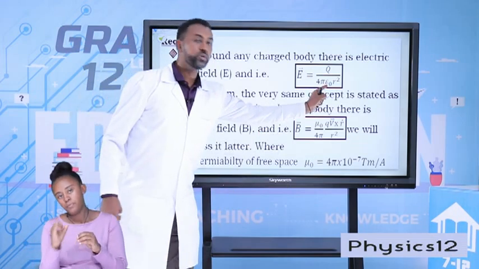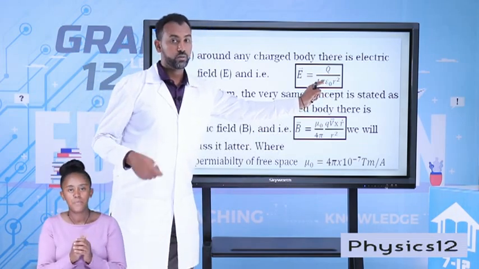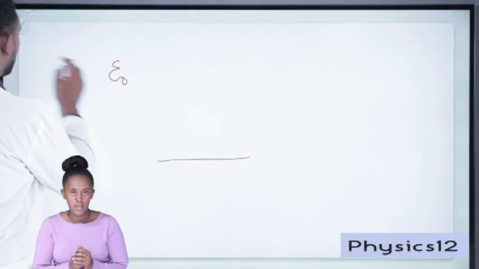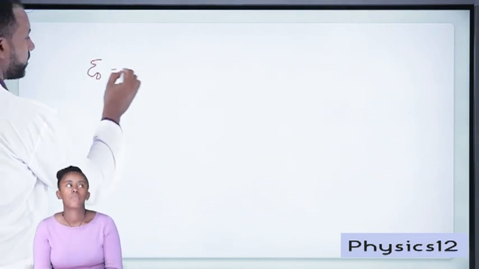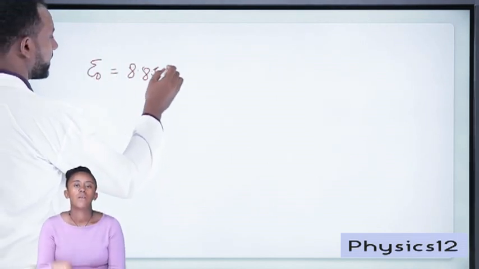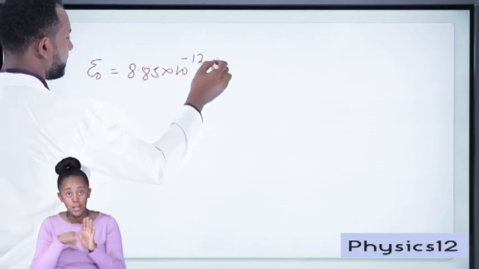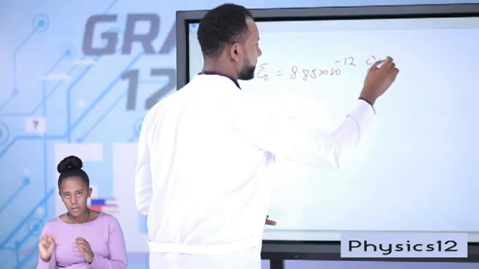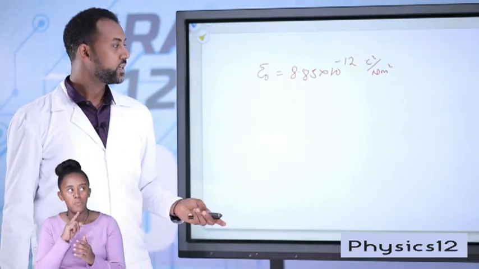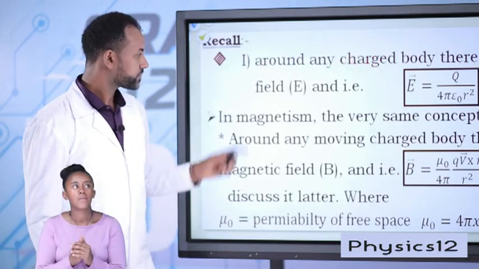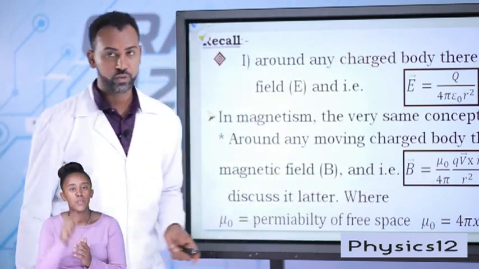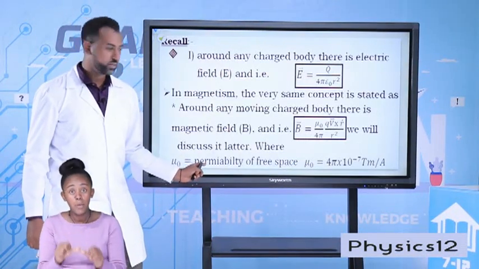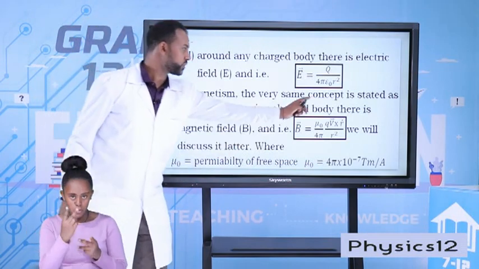In this case, epsilon naught is known to be the permittivity of free space. Epsilon naught is given as 8.85 times 10 to the power of minus 12 Coulomb squared over Newton meter squared. We have such a statement. And again here, we have mu naught. Actually, we'll try to see it later. It's known as the permeability of free space. These two concepts are very basic concepts.